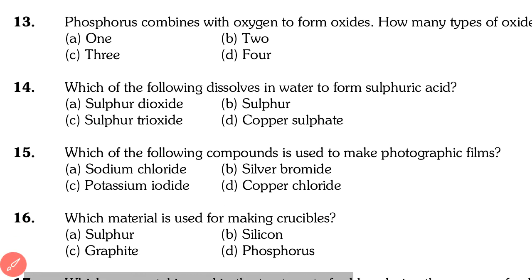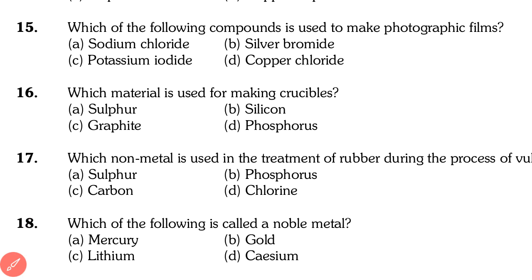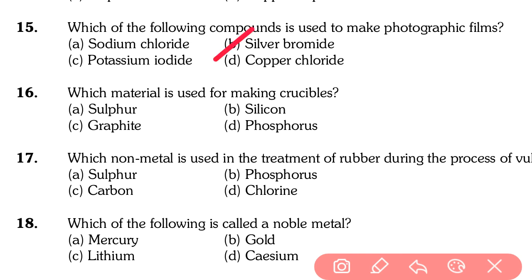Going to next question, question number 15, 16 and 17, and also 18. Which of the following compounds is used to make photographic film? First is sodium chloride, then silver bromide, potassium iodide, copper chloride. It is also one type of theory. Remember this question, you must remember this question. So our answer is silver bromide. Carefully remember this question: which compound is used for making photographic film? The answer is silver bromide.